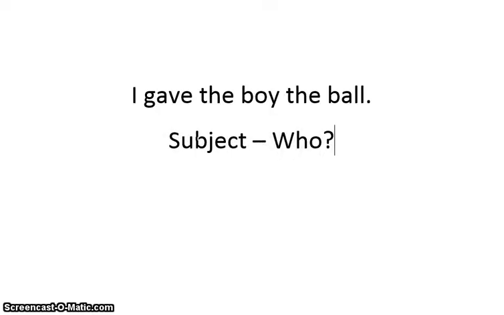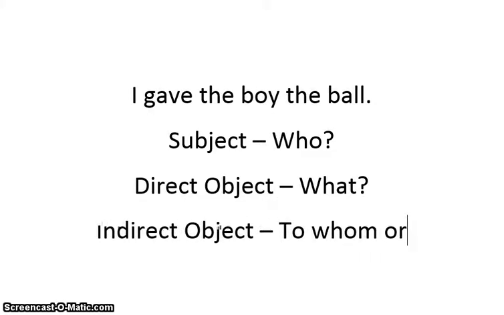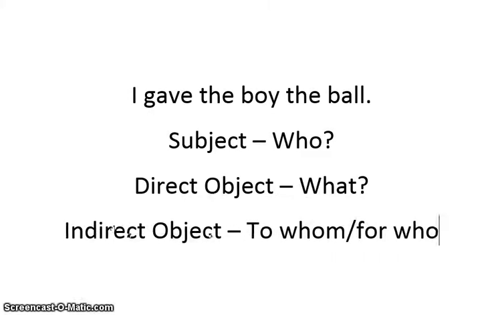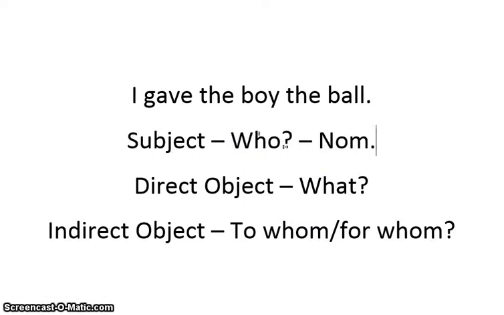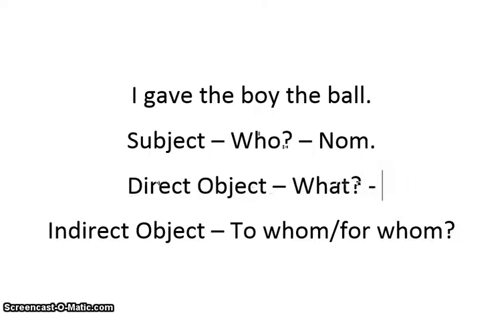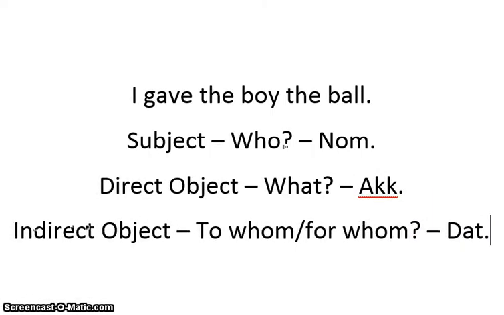First is the subject. That's going to be the who is doing the giving. Then I'm going to have the direct object. That's the what I am giving. And then finally we're going to have the indirect object. And that's going to be the to whom or for whom in some cases. Okay, so just to review, the subject is always in nominative case. The direct object is always in accusative case, and the indirect object is always in dative case in German.